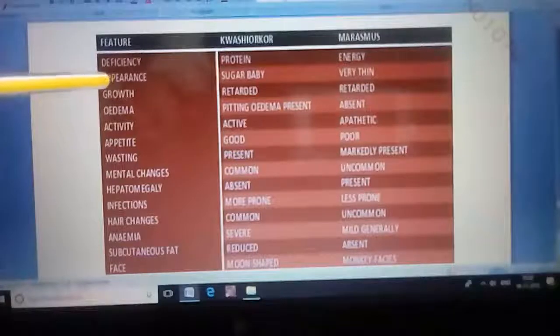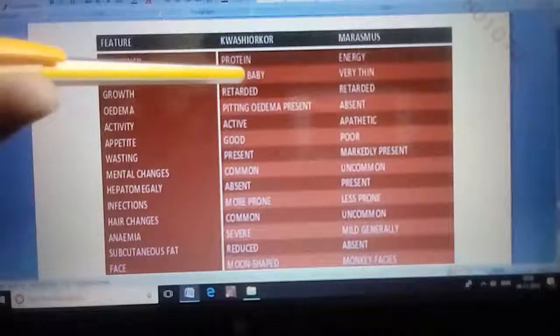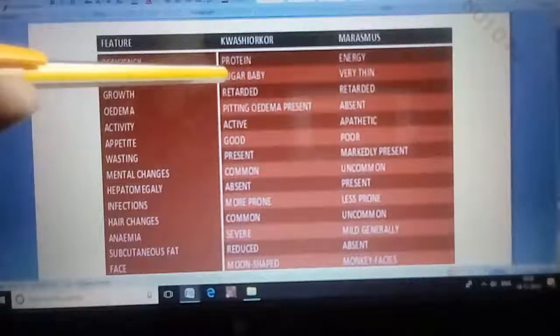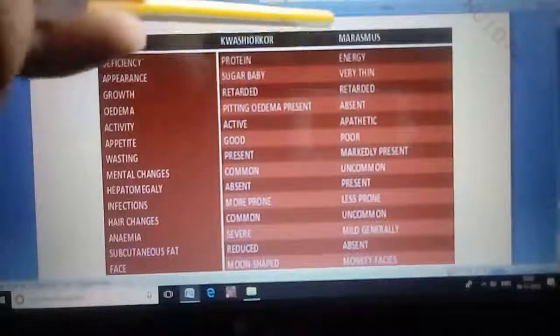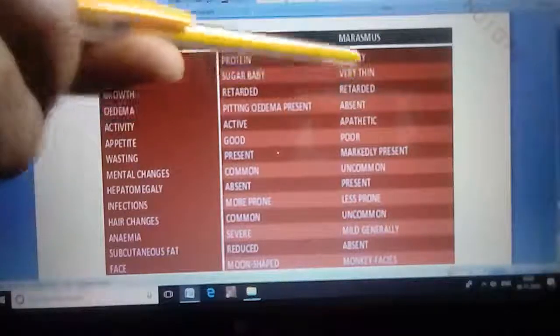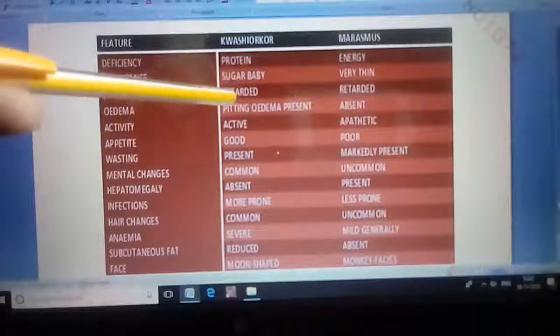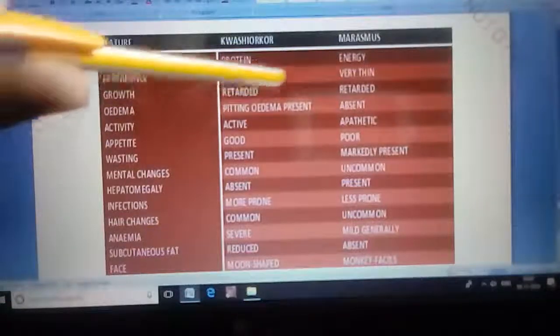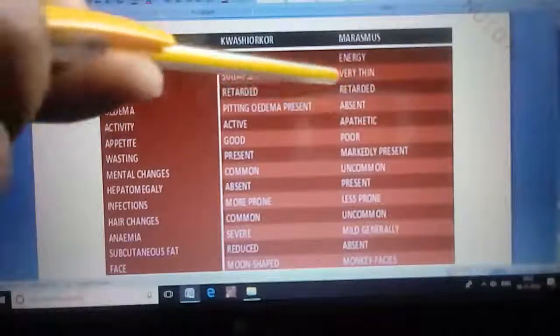Regarding appearance, a kwashiorkor baby usually has a sugar baby appearance, meaning obesity in nature because of swelling. Usually we will have a generalized swelling in kwashiorkor, and the marasmus baby is usually thin because of muscle wasting. And regarding growth, both conditions will have symptoms of retarded growth. Height and weight are going to become retarded in both conditions.